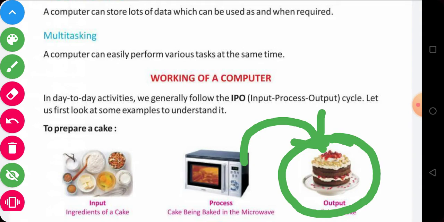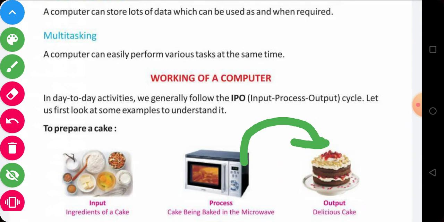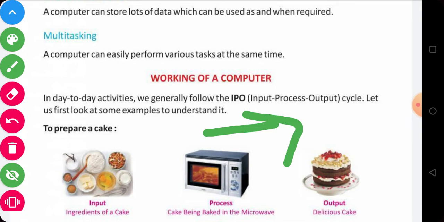In a similar way, when you give the desired information to a computer, what does the computer do first? The computer first analyzes the required information. After analyzing, it processes the information inside the CPU, and when it has processed the information, it gives the required result to the outside world with the help of which device?